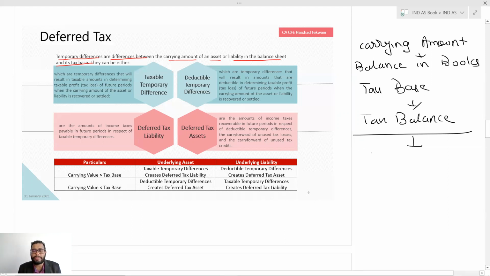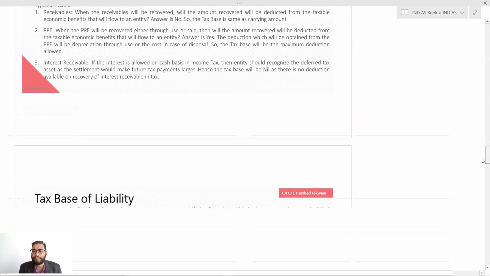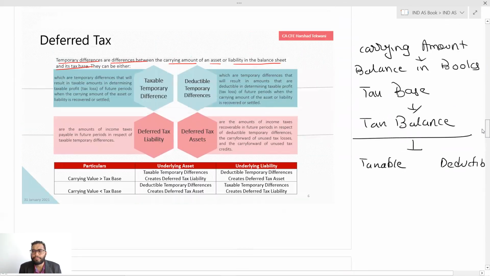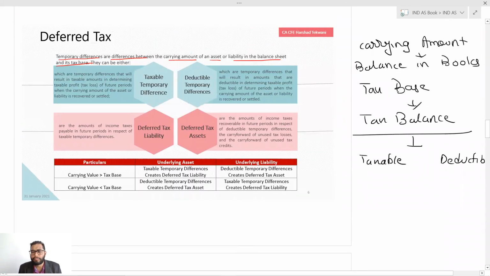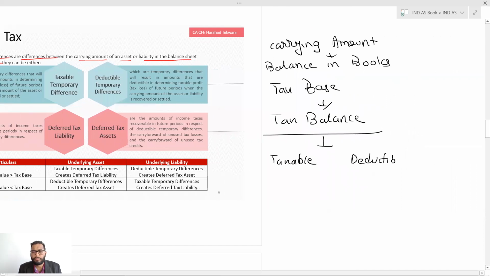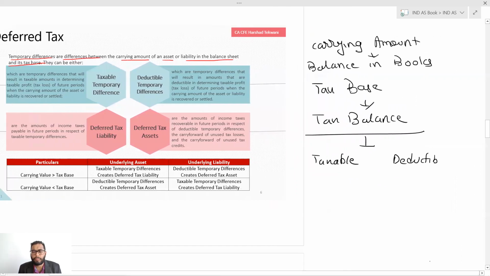After that, you need to understand whether this is taxable or deductible. How to identify what is taxable and what is deductible? Pretty simple.